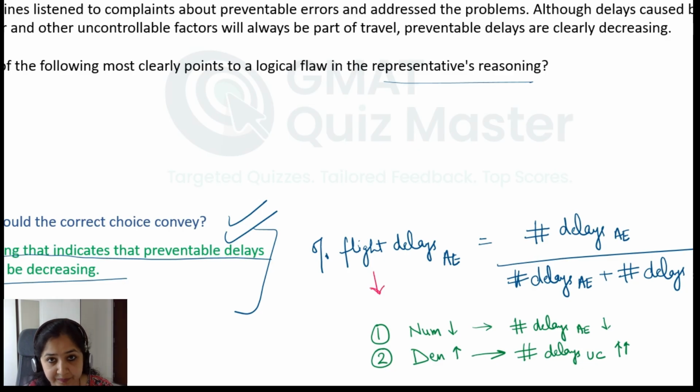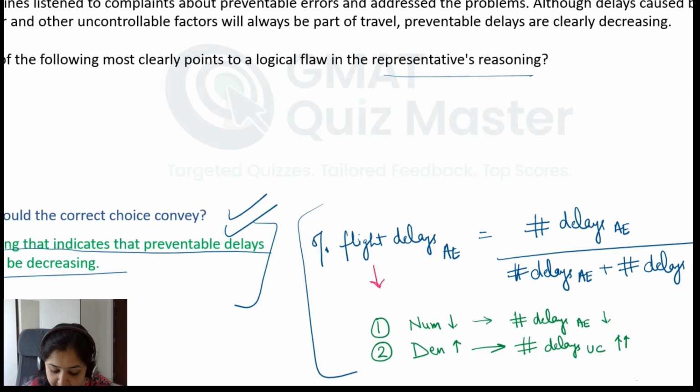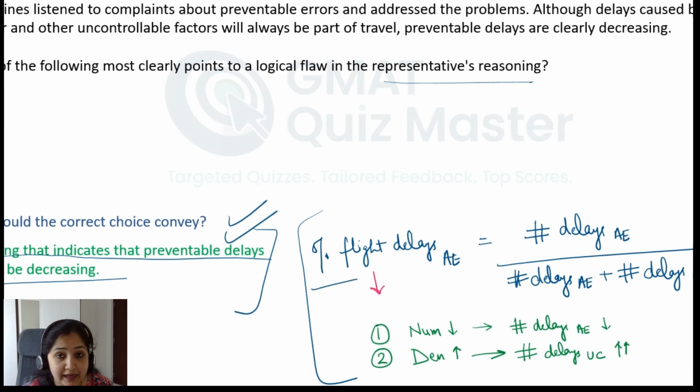answer choice analysis. If you are comfortable, you can go into thinking of the scenarios, which is again based on your understanding of the passage. So we discussed that the number of flight delays due to airline errors can reduce if the numerator reduces, that is, the number of delays caused by airline errors reduces, which is what the airline representative is pointing at.